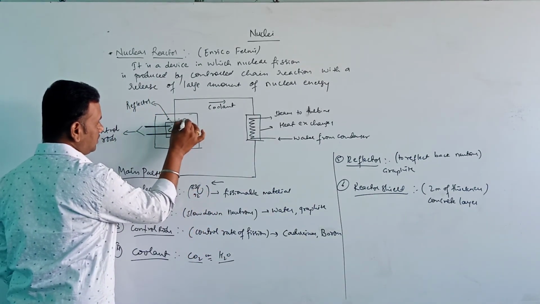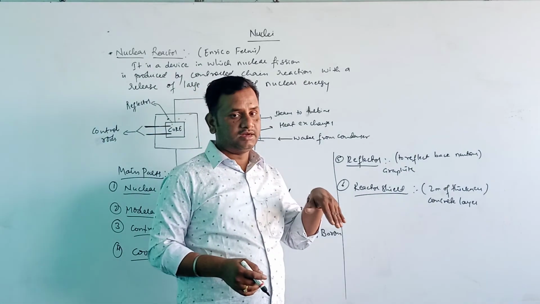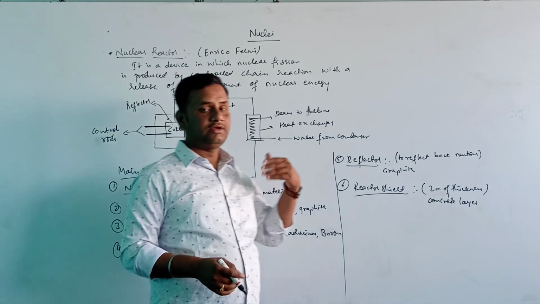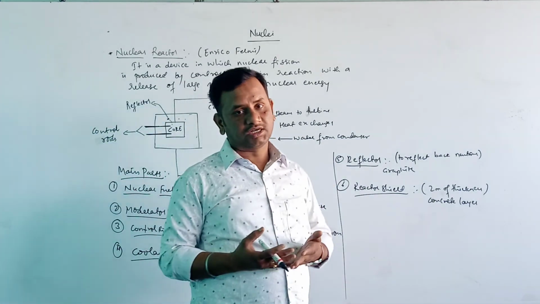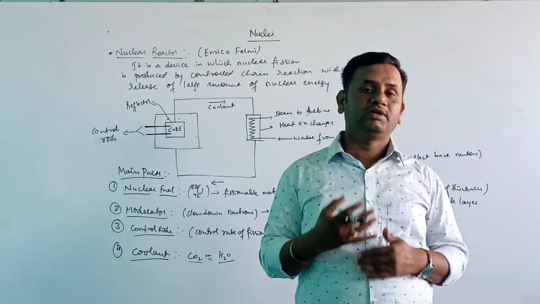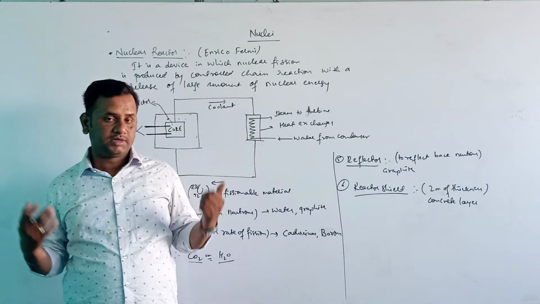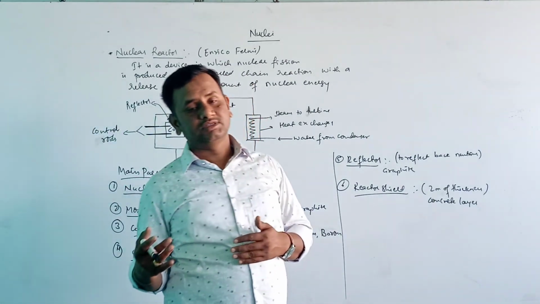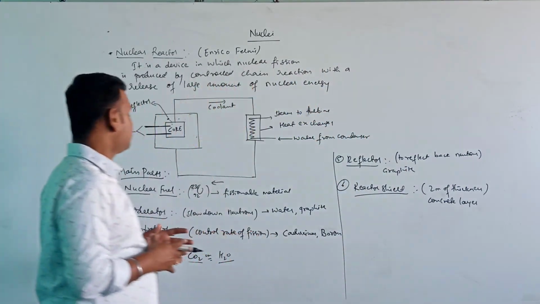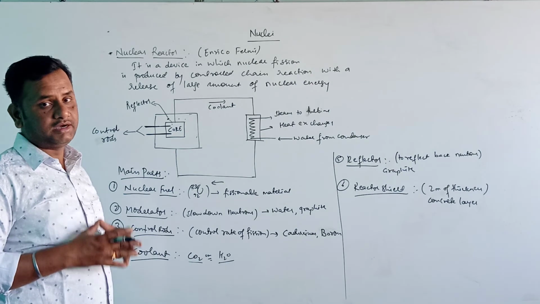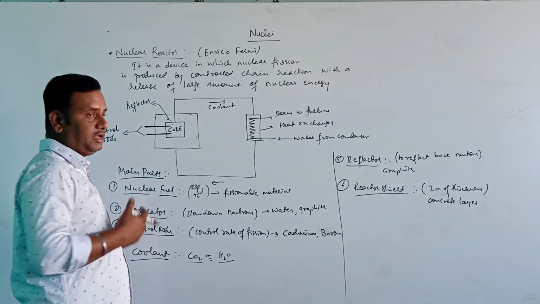So the neutrons which are leaking outside the core will get reflected back into the core, so that they will not leak, because if the neutrons leak outside the nuclear reactor, it will be very harmful to persons or any animals or to the environment also. Okay. They are producing harmful radiations, which might be very harmful to human beings, animals or the environment also.